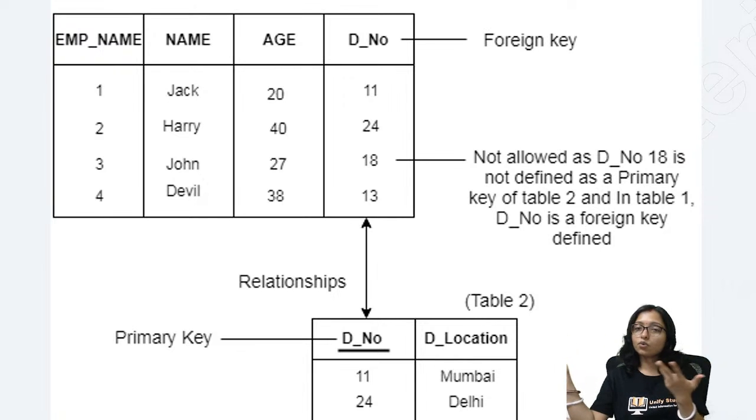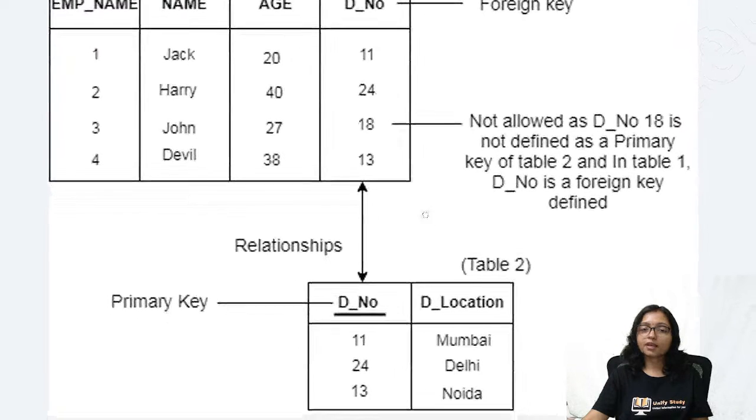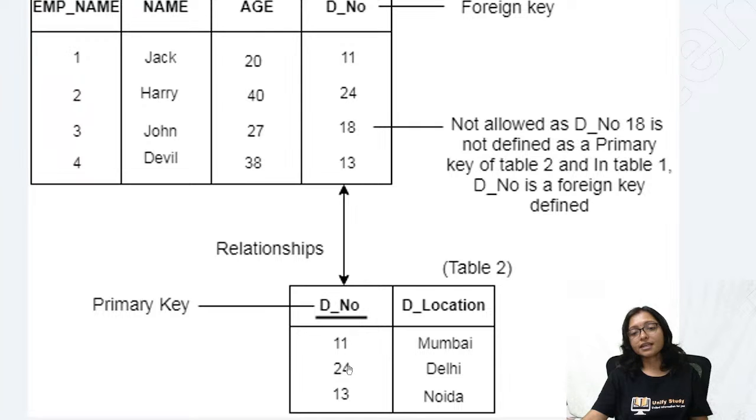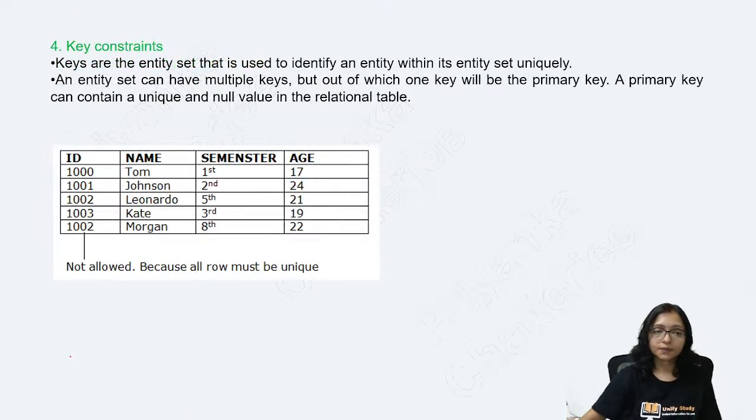Any other value you cannot take. So 18 cannot be possible here, because in this table 18 is not available. In this table 11, 24 and 13 are available. That's why it will not be possible.